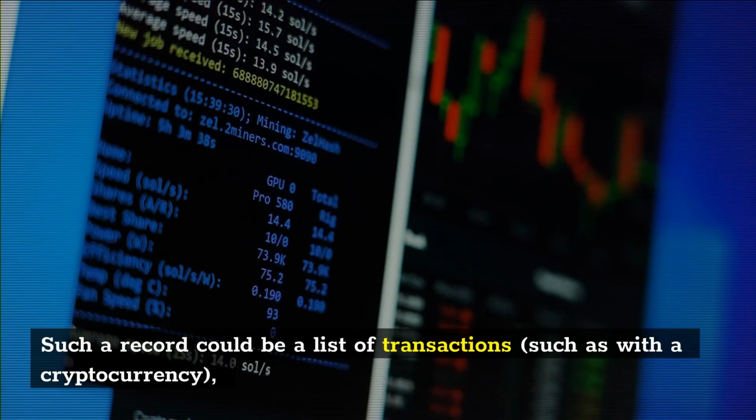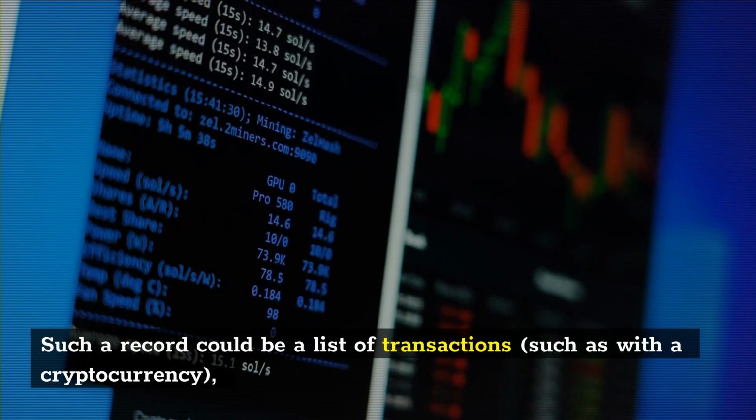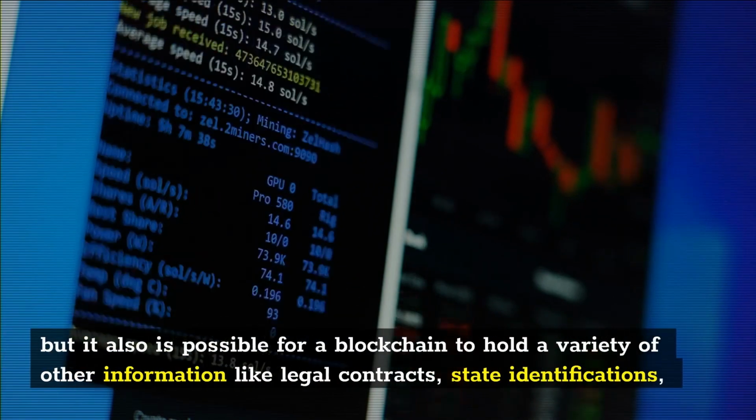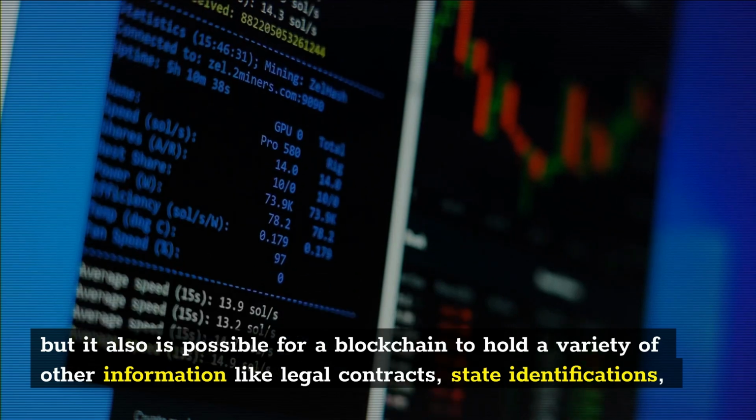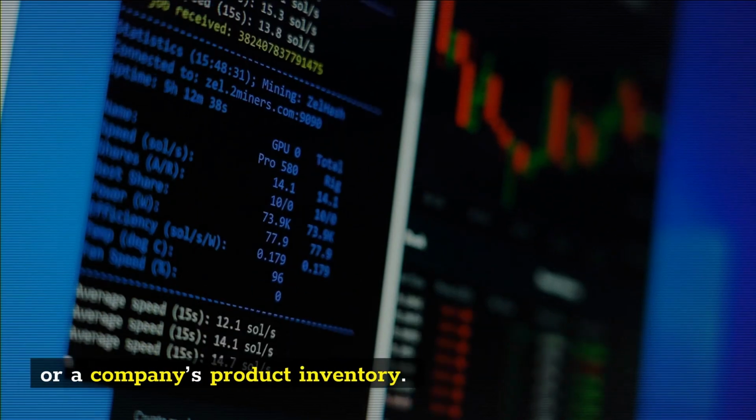Such a record could be a list of transactions, such as with a cryptocurrency. But it also is possible for a blockchain to hold a variety of other information like legal contracts, state identifications, or a company's product inventory.